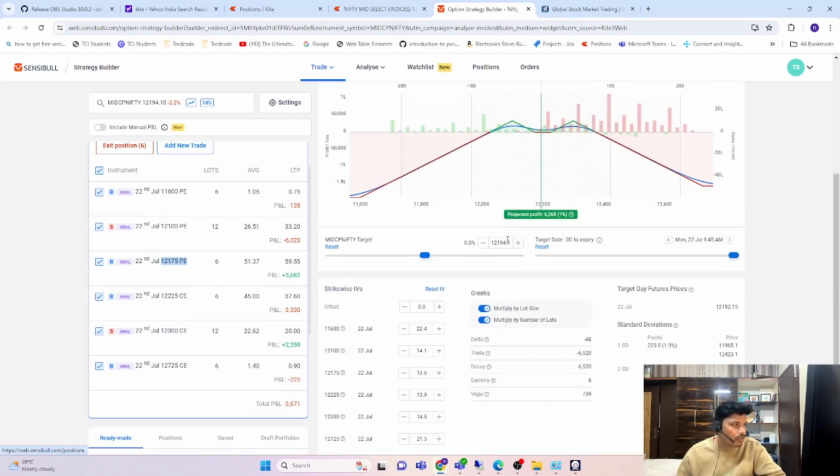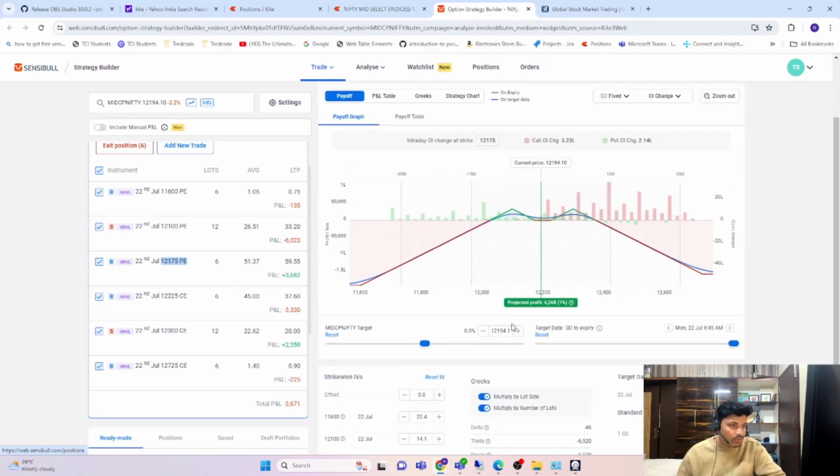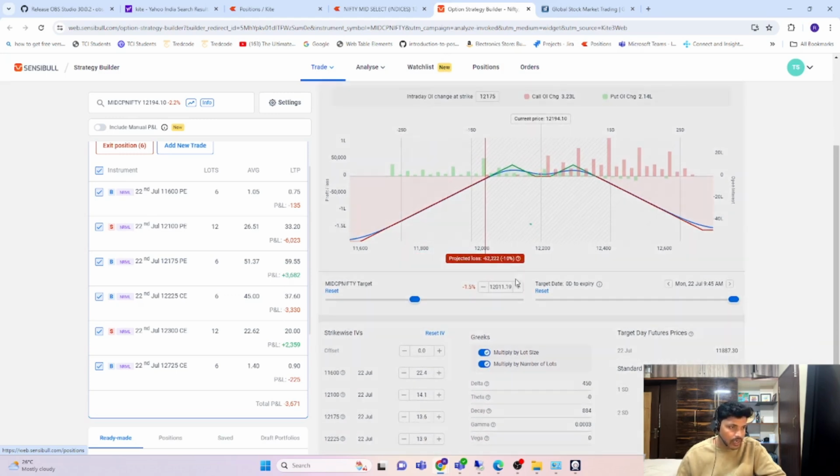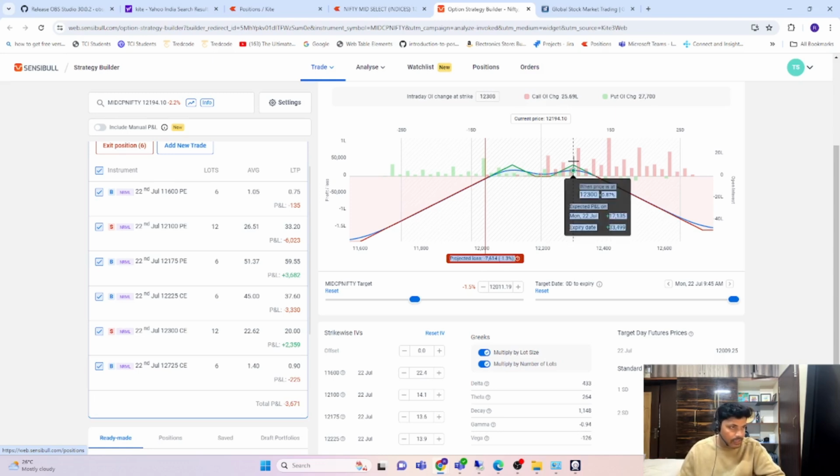The maximum loss that I'm going to take is, in the worst case, though I don't think this may happen, 2.5 or 2 percentage gap down in Fin Nifty and Midcap Nifty. Even if it opens 1.5 percentage down, I may take a maximum loss of 1.3 percentage on the capital I deployed. And this is all about the strategy which I'm going to do.